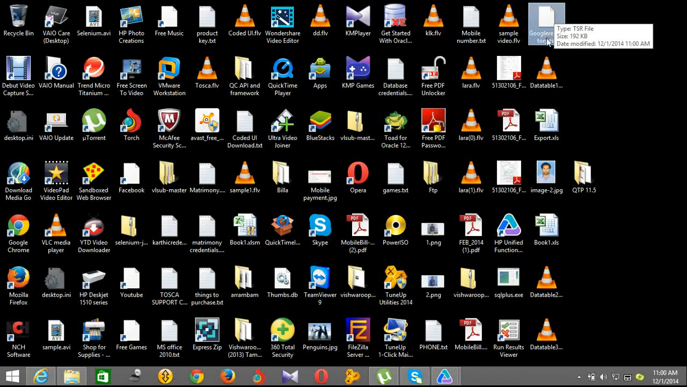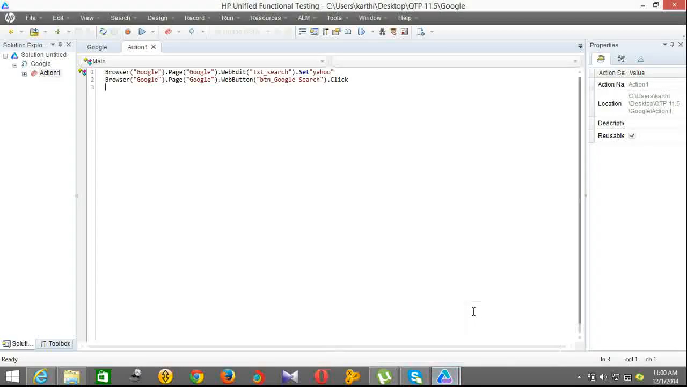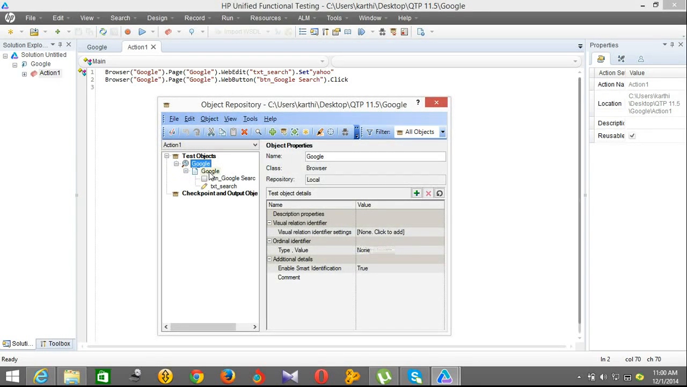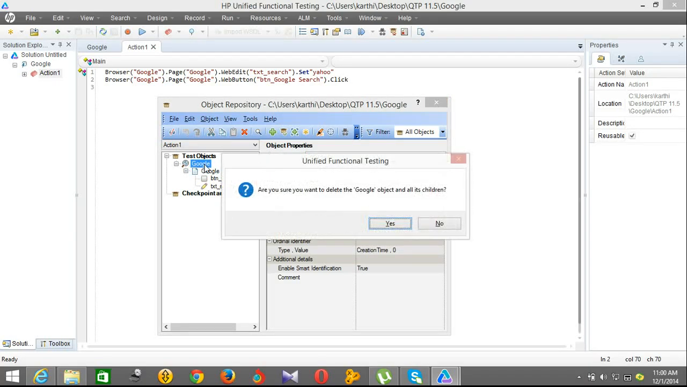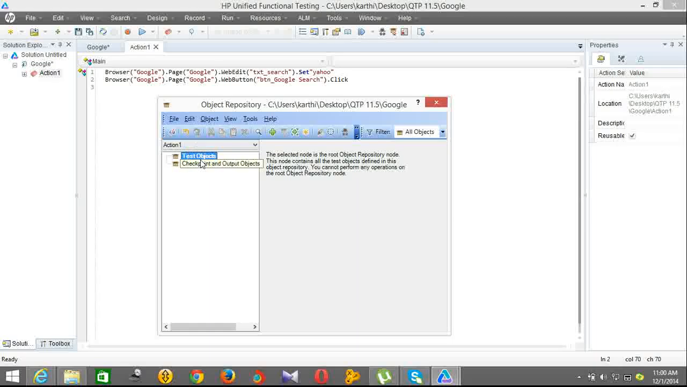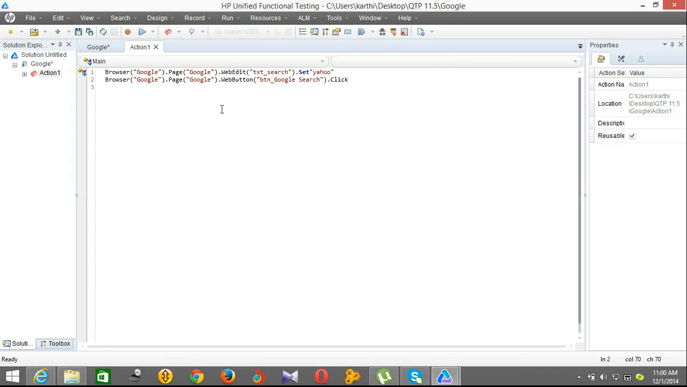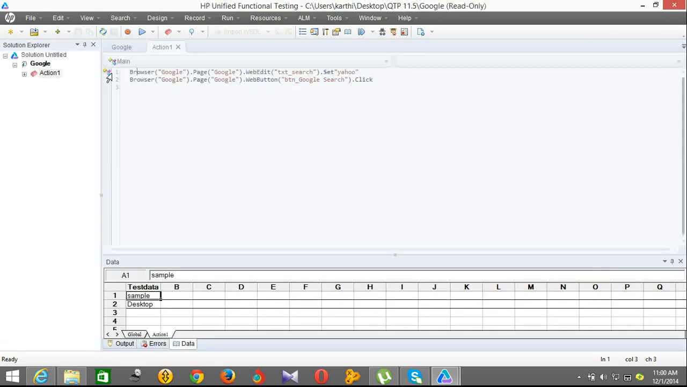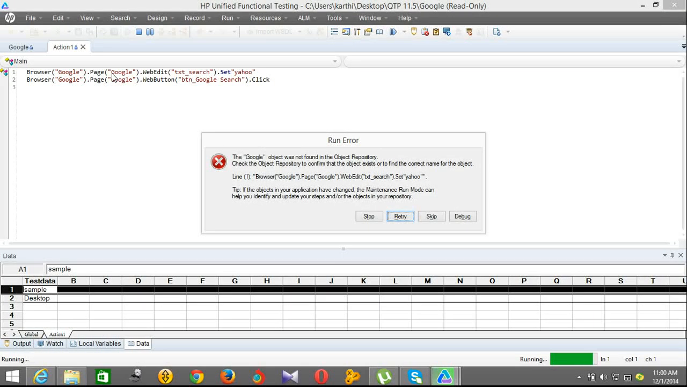I can integrate this file into any new test. Say for example here, I am going to remove this local repository. I am pressing delete, and yes, see there are no objects inside the local repository. I am going to save it. Yeah, it's saved. If I now run, it will show the error: the object was not found in the object repository, since the local object repository objects were deleted.